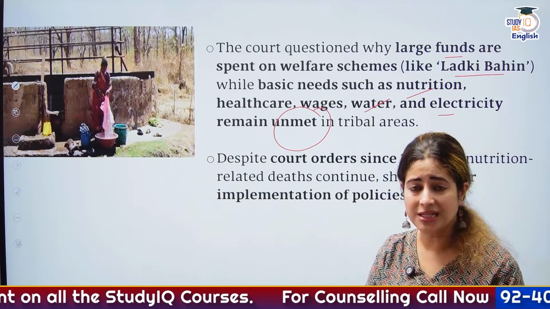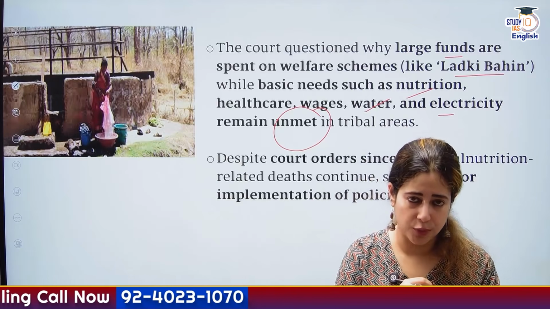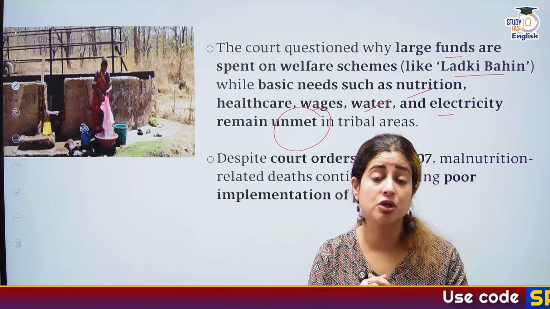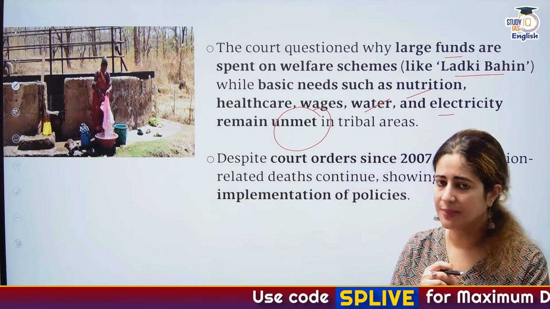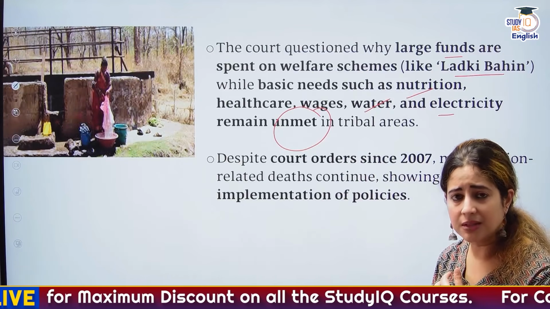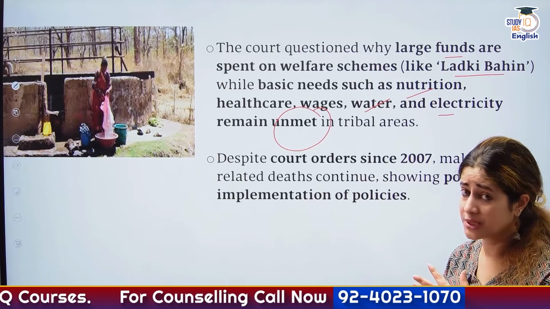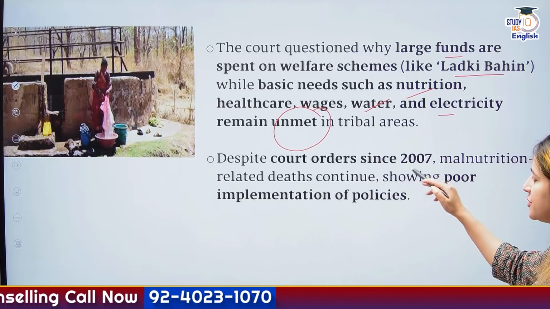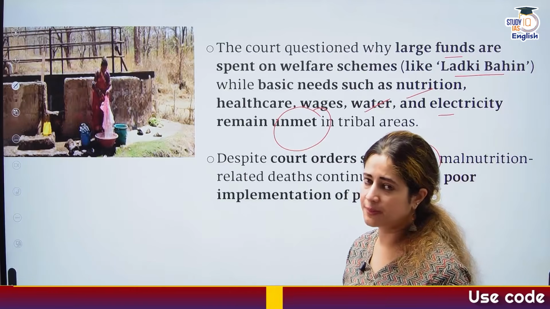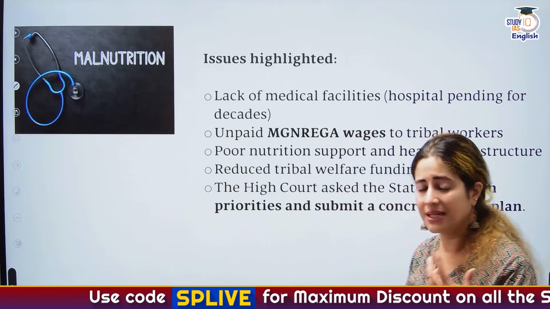Quite a paradox. From 2015 in India, we are using estimation of poverty by using NITI Aayog's MPI report, MPI data, multidimensional poverty. It is using about 12 indicators to measure deprivation among people, not just income poverty, by the way. And among these 12 indicators, key chief indicators are water supply, healthcare, electricity, bank accounts, sanitation, and none of these have reached the tribals of Melghat. That's the concern the court has raised, and the court is also saying that despite repeated reminders, despite repeated orders raised since 2007, there are multiple deaths in this area, showing poor implementation of welfare agenda, poor implementation of well-being schemes, infrastructure development targets.